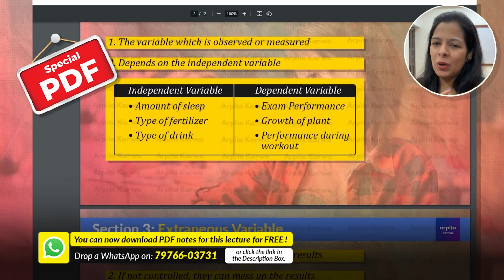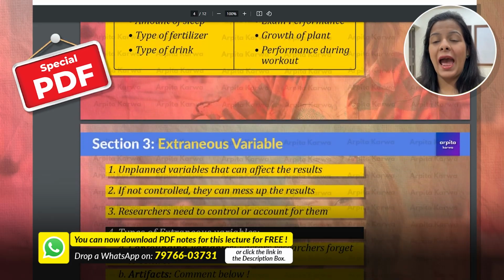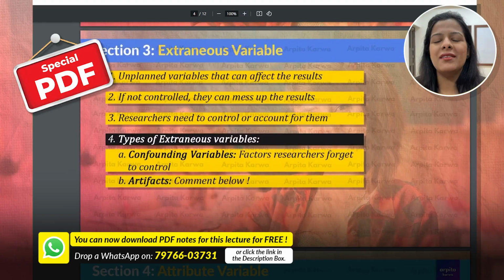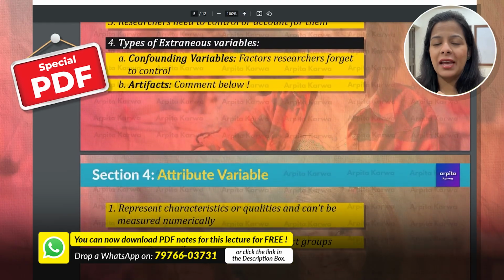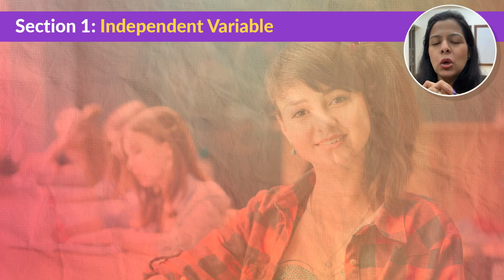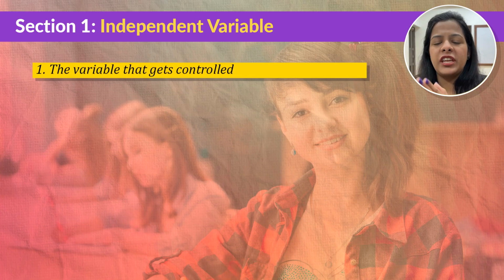So let's start by looking at what is an independent variable, the first important type of variable. Okay, so let us first understand what is an independent variable. It's basically the variable that you as a researcher get to control or manipulate. Think of it like a starting point in your research.